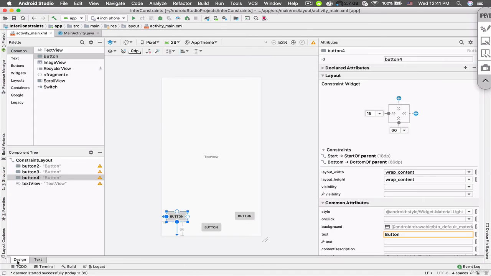You just add a view to your layout here, and then you add the constraints using this tool, infer constraints, and then you just go ahead and adjust the constraints. Then you add another item to the layout, then you infer the constraints and then adjust the constraints. Another item, infer, adjust. So this is how the process of inferring the constraints works, and it's actually going to save you a lot of time and effort. So use this tool. It's a very cool tool that you can use in Android Studio.